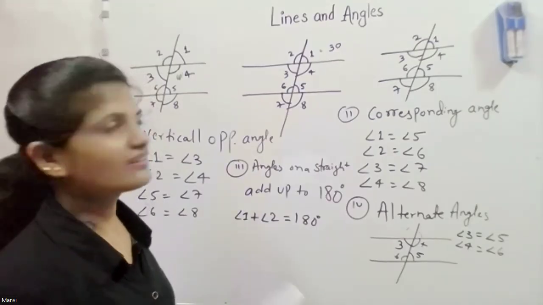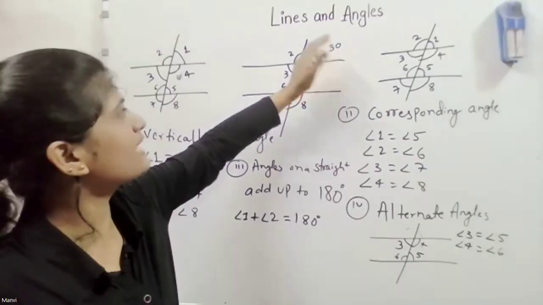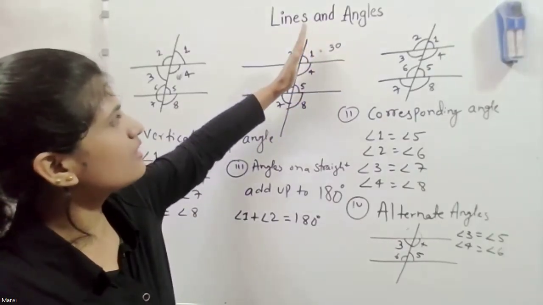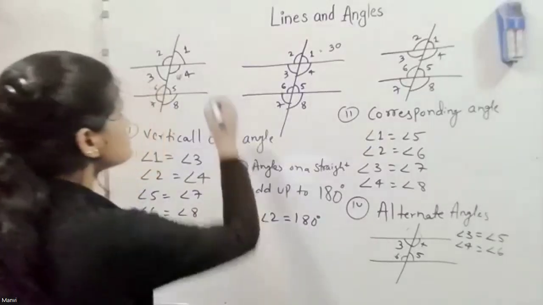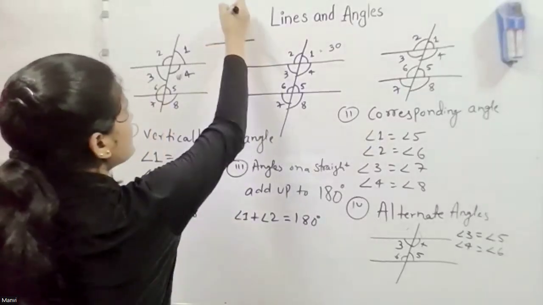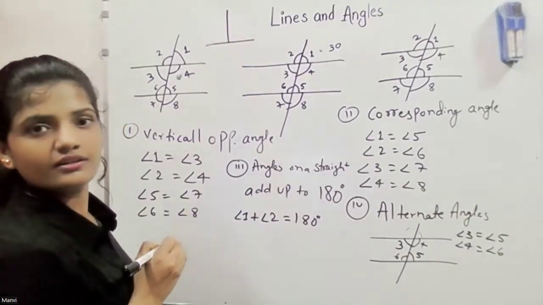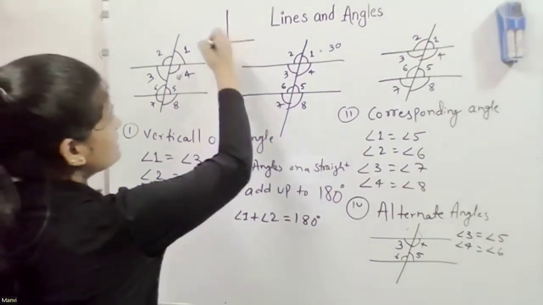It doesn't look like 30 actually. It's much more than that. Maybe 80, not 90, because 90 means the lines look exactly straight like this. But we can say 90 degrees.